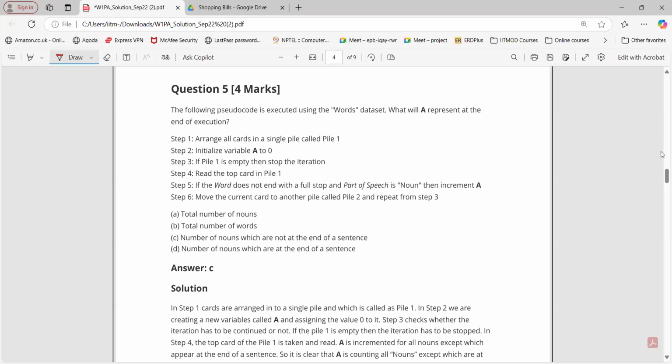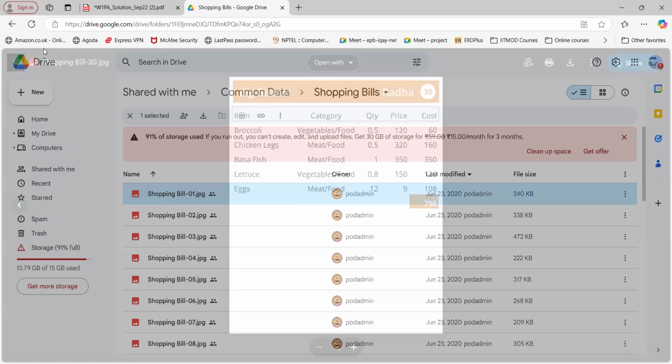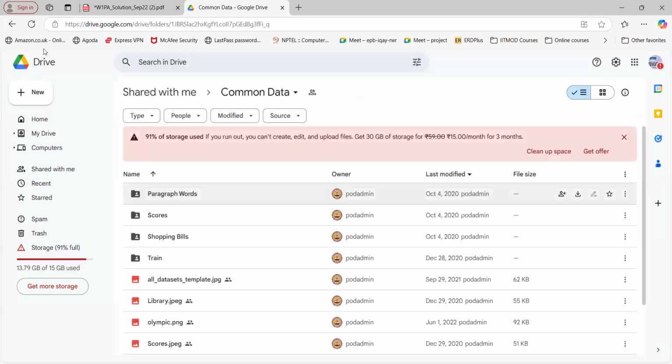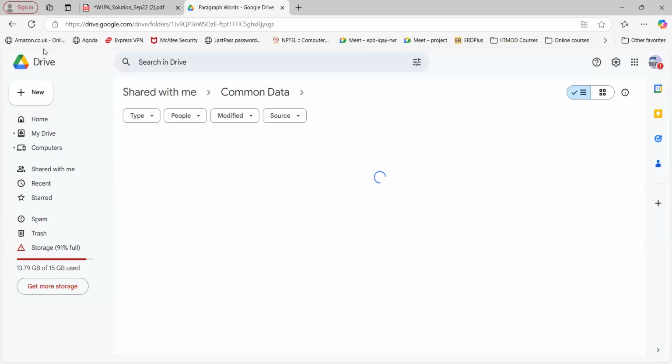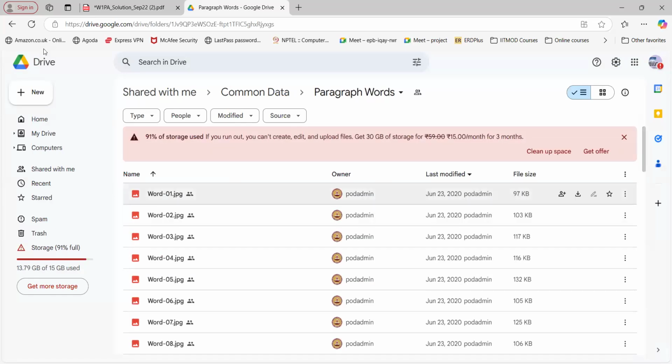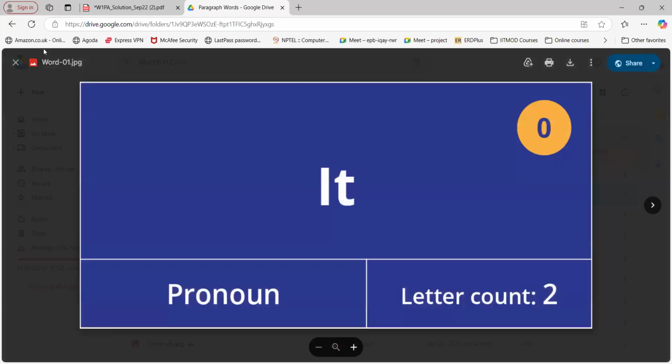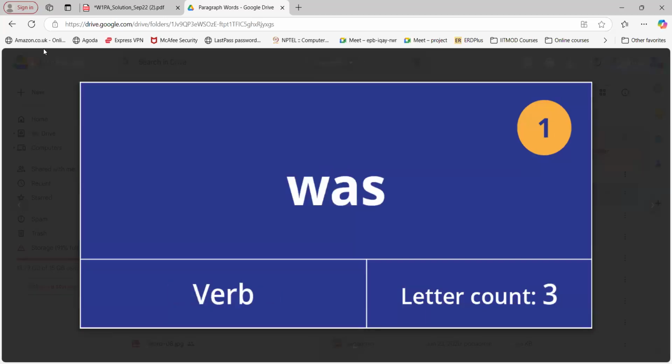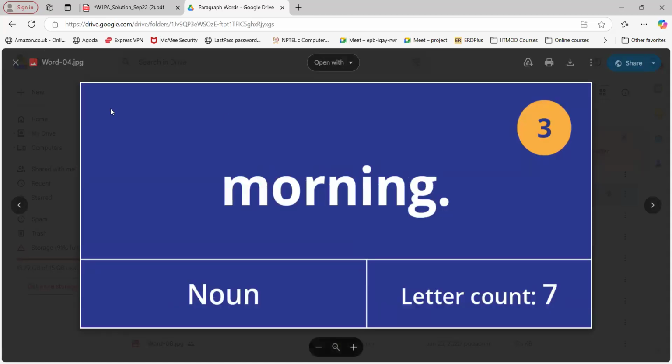Question number 5 now. The following pseudocode is executed using the words data set. What will A represent at the end of execution? Same thing now. Okay, so again, words data set, you can go to the common data set folder. We have the words data set. So here you can see we have a word "it", part of speech pronoun, letter count 2. Again, next word was a verb, letter count 3, like this. So here we have the words data set.